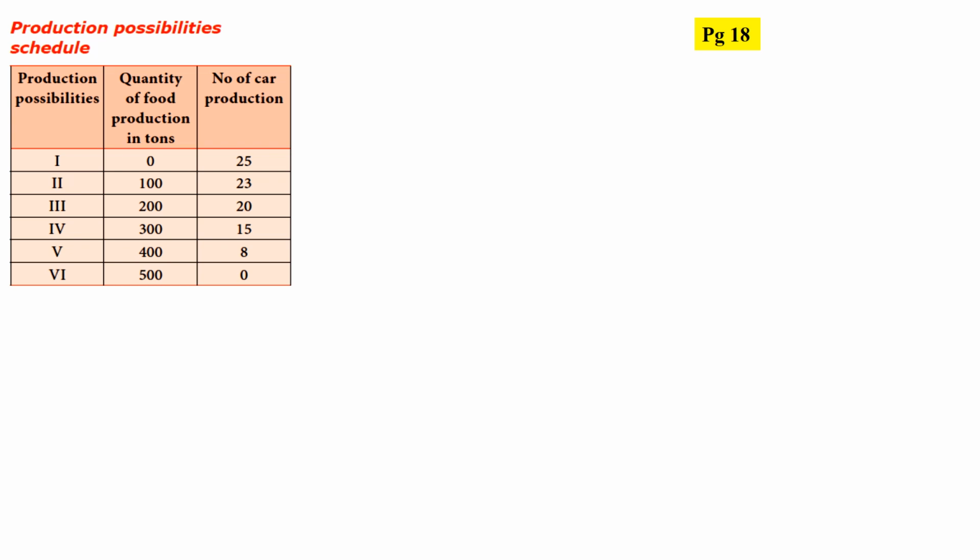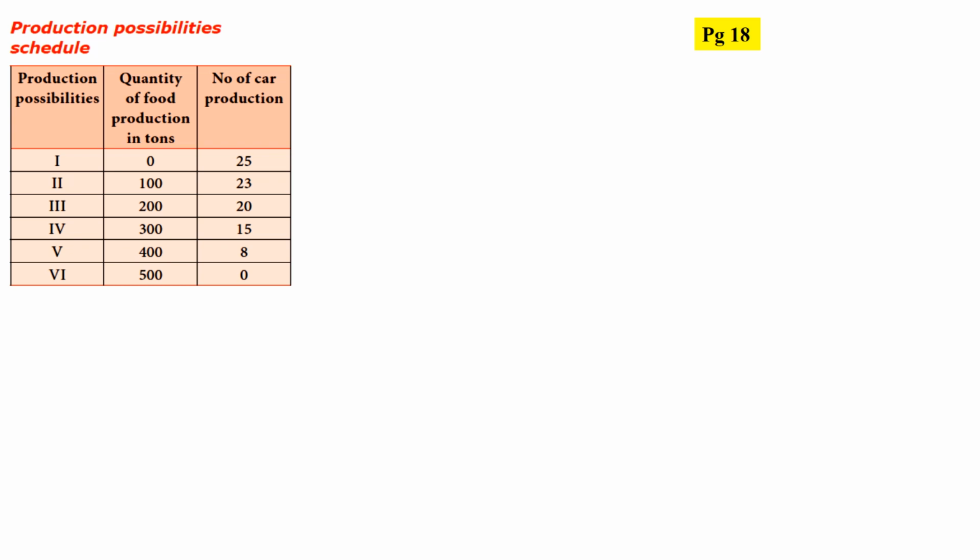And then giving a chance and giving more importance to producing the food, so the quantity comes up to 200 tons, but the number of car production is again decreasing, 20. And the fourth one, the tons is increasing to 300, but the number of cars is decreasing to 15. At the same time, the tons of food production is 400 and number of car production is 8.